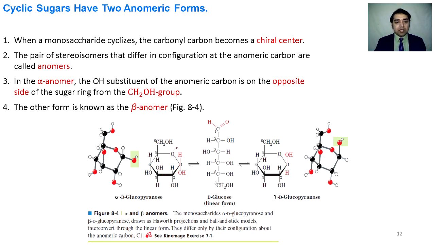The isomers that differ from each other with respect to the configuration of the OH group on the anomeric carbon are called anomers of each other. There are two possibilities. One is that the OH group is in the opposite direction to the CH2OH group. In this case, the anomer is called the alpha anomer. If the OH group is on the same side as the CH2OH group, the anomer is called the beta anomer.